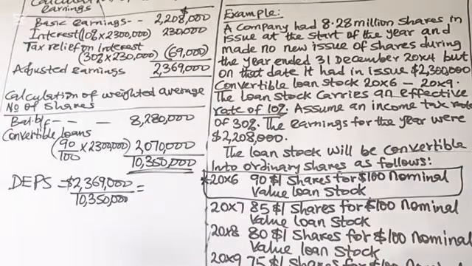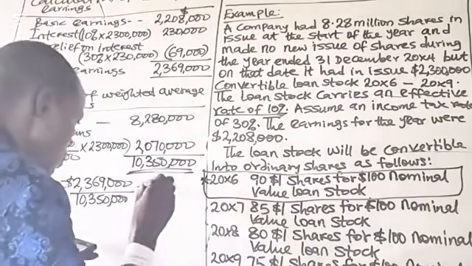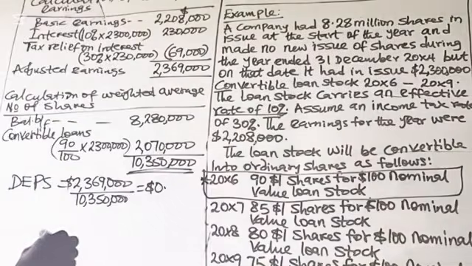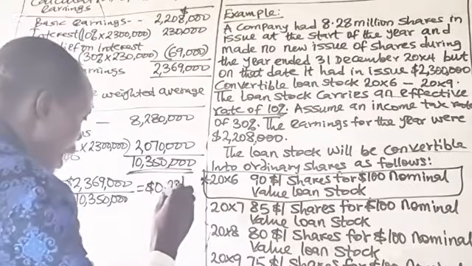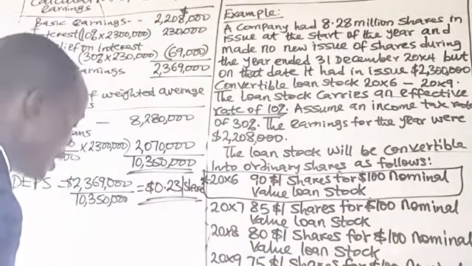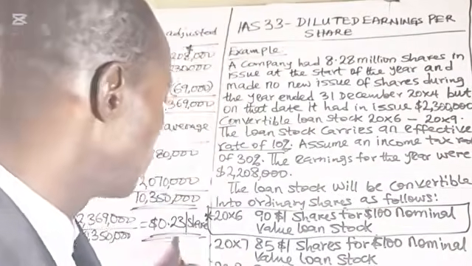That gives us 0.2289. Let me just say $0.23 per share. So that is the diluted EPS of the entity. This marks the end of the solution to this question.